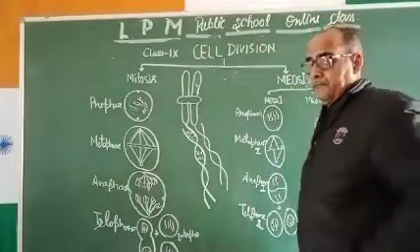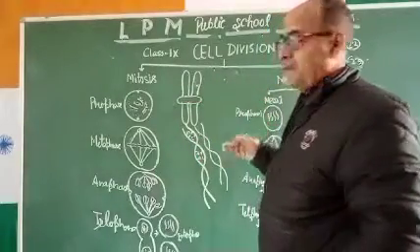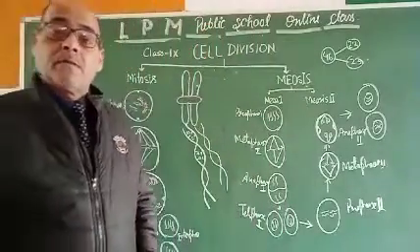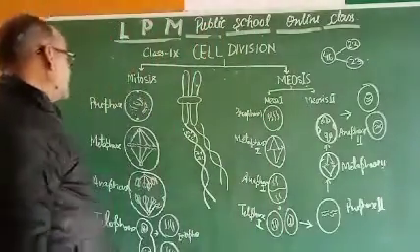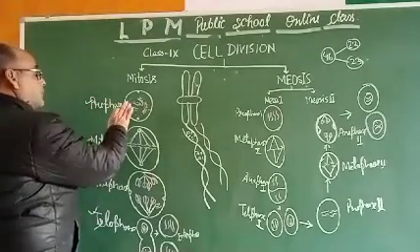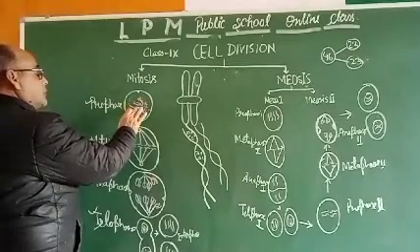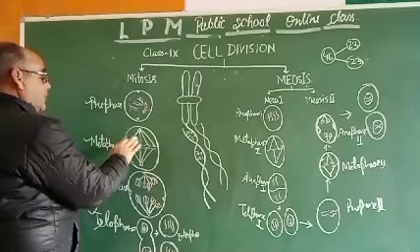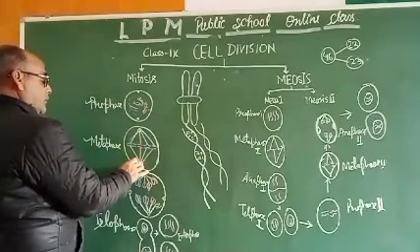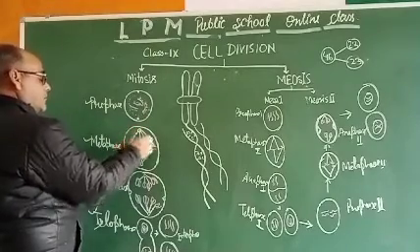Let us have a recap. Mitosis and meiosis are two types of cell division. Mitosis takes place in the body for the growth and repair of the body, and it has 4 phases: prophase, metaphase, anaphase and telophase. Prophase is the preparatory phase of the cell division where the number of chromosomes gets doubled. In metaphase, the spindle fibers get generated from the centrioles, and they always try to attract these chromosomes